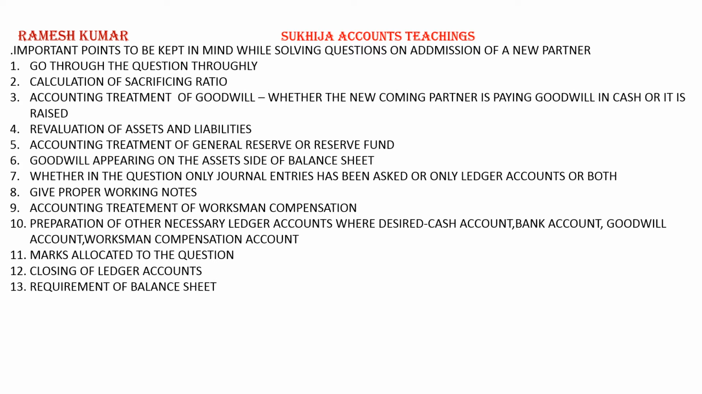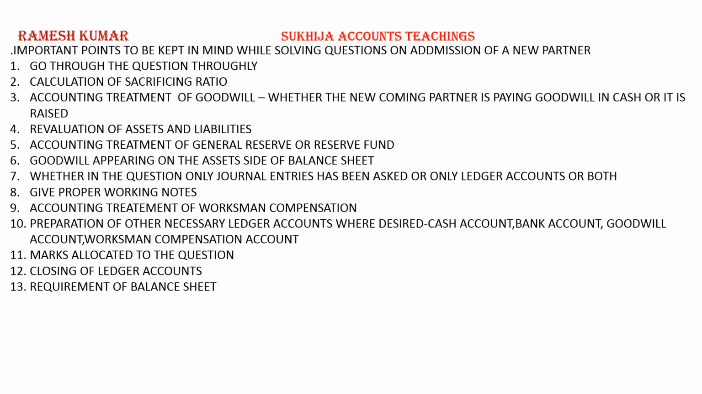When he pays goodwill in cash, it is transferred to old partners in their sacrificing ratio. But when goodwill account is raised, goodwill is transferred to old partners in their profit sharing ratio. In that case, we write goodwill account debit to A's capital, to B's capital. If he is paying goodwill in cash, cash account debit to premium, premium account debit to A's capital, to B's capital in their sacrificing ratio.